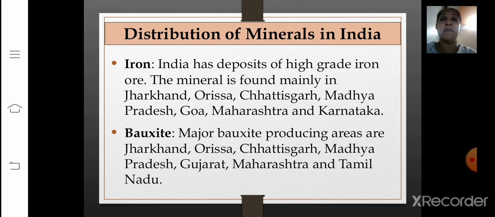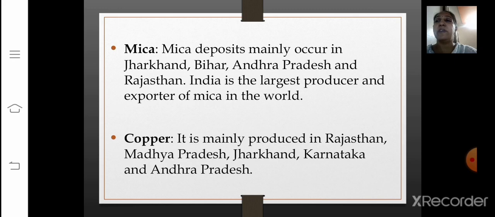Then the next is bauxite. Major bauxite producing areas are Jharkhand, Odisha, Chhattisgarh, Madhya Pradesh, Gujarat, Maharashtra and Tamil Nadu. Now the next is mica. Mica deposits mainly occur in Jharkhand, Bihar, Andhra Pradesh and Rajasthan. India is the largest producer and exporter of mica in the world.